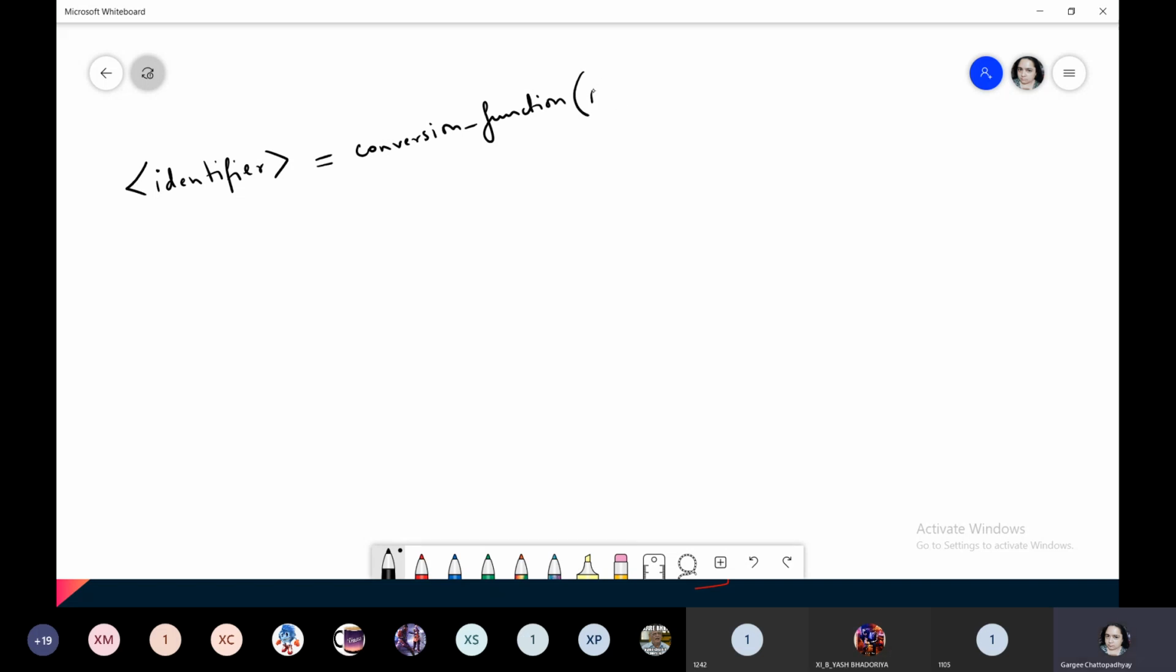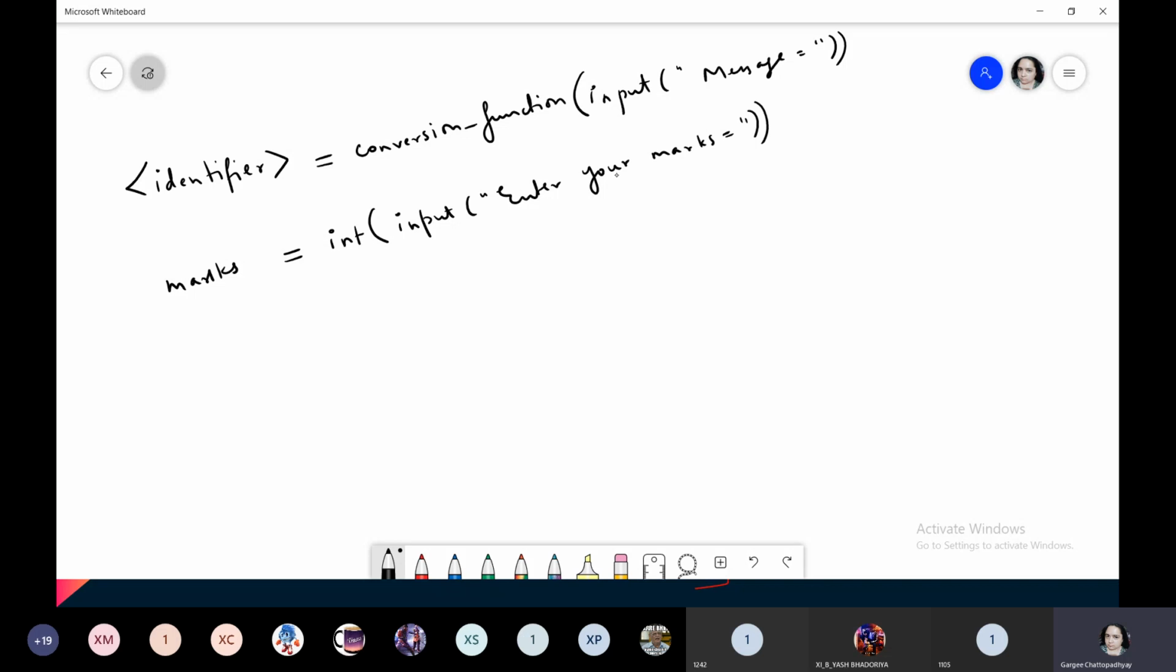And within the conversion function, you have input. And within this, you have a message. Understood? As an example, marks equals int(input("enter your marks")). Enter your marks, enter the marks, only marks, everything will work, because anything which you write within this is just a prompt. It's just a message which will appear on the screen. So you can write anything over here.